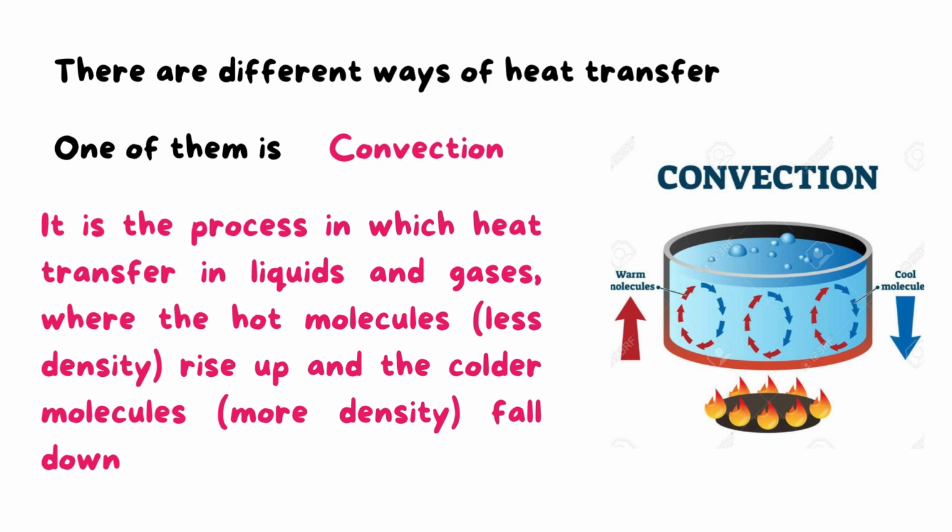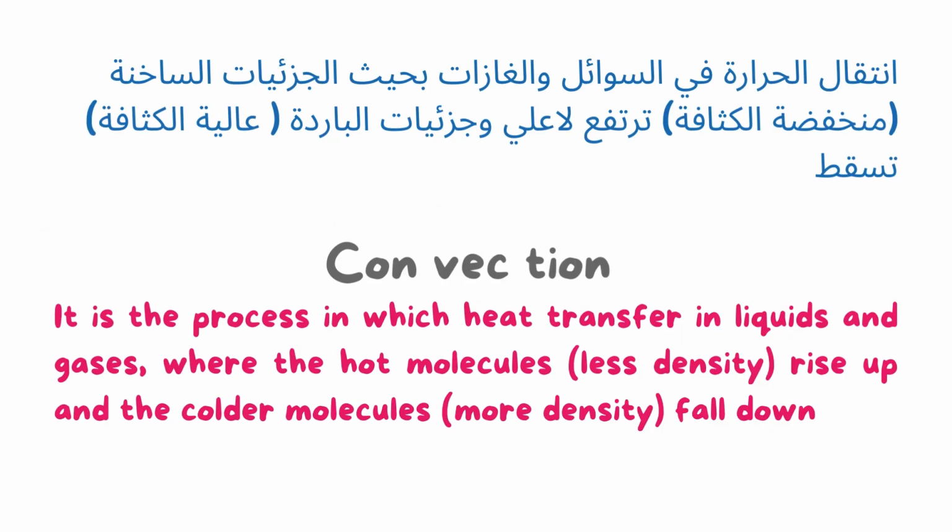So as you see here, it looks like something goes up and something else replaces it. Okay, so this is convection. The hot molecules rise up because they have low density, they are lighter, and the colder molecules fall down as they have high density, they are heavier. This is what we call convection.